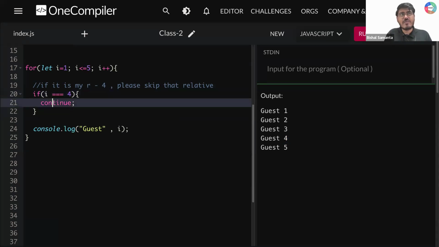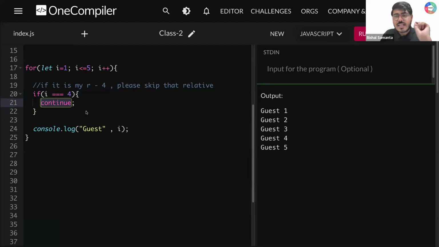Can you quickly type this thing for me? Continue. What will this continue do? Continue is not going to terminate your loop. Rather, whenever this i value is 4, continue will skip that particular i value 4 and then move to the next iteration.